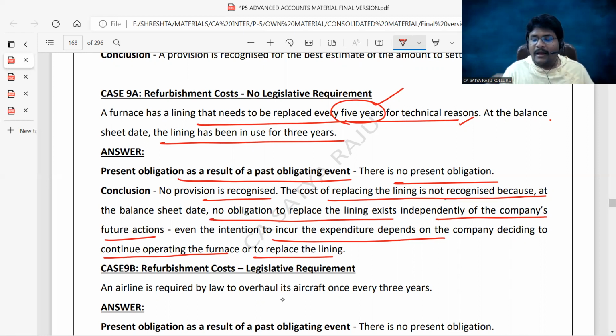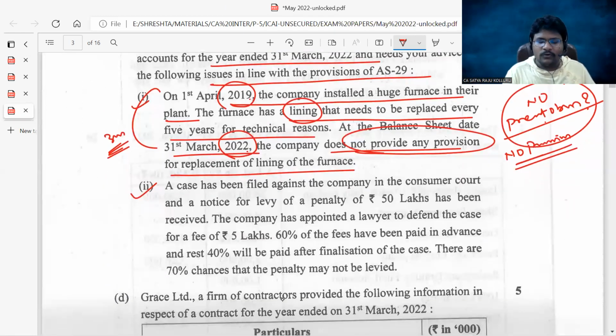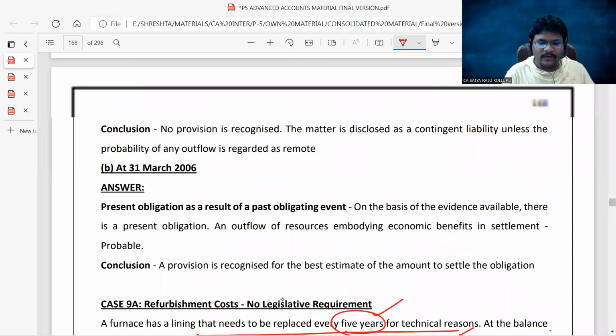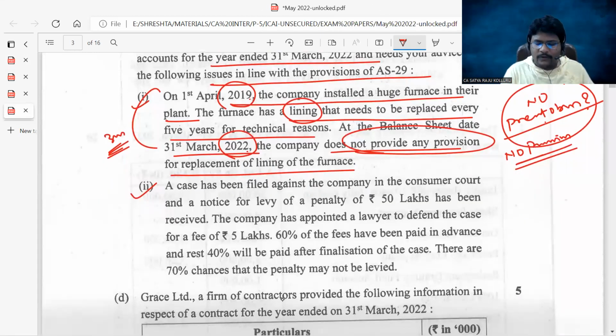So that's why the incurrence of the expenditure is completely depending upon the company's future actions. That's why there is no present obligation at all. That is the point they tested. Next, coming to case number 2. Case number 2 is directly asked from this one. That is a court case. If you read, then you can understand.